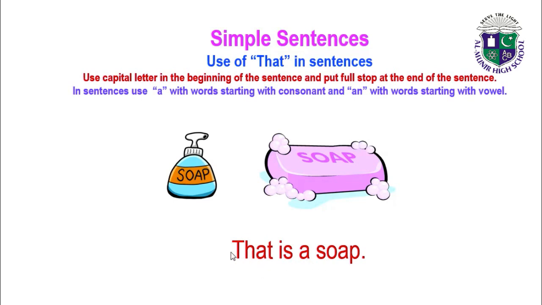You can see the first letter of the sentence in the beginning is capital, and here is a full stop at the end of the sentence. And we are using A in this sentence because S is a consonant. The word soap is starting with the letter S, and S is a consonant, so we will use A in this sentence. So, that is a soap.